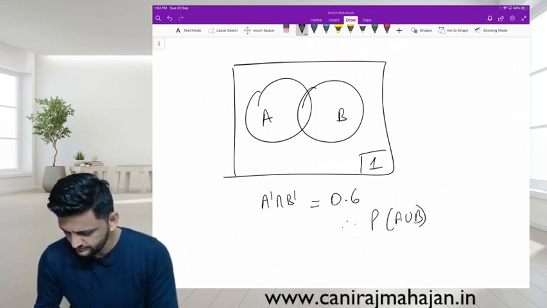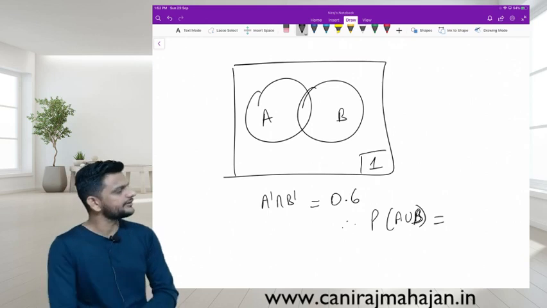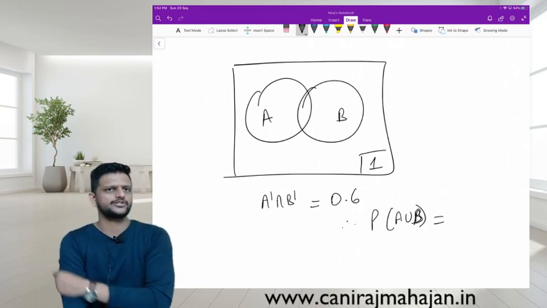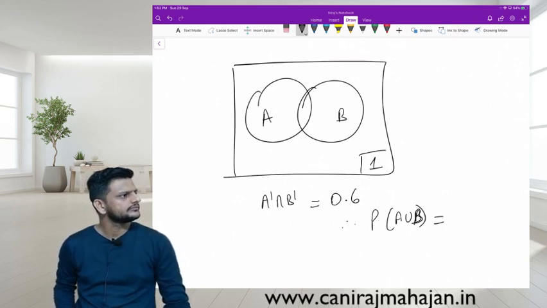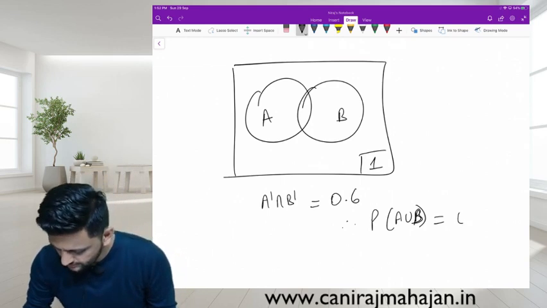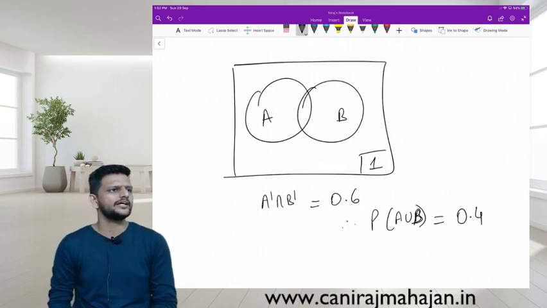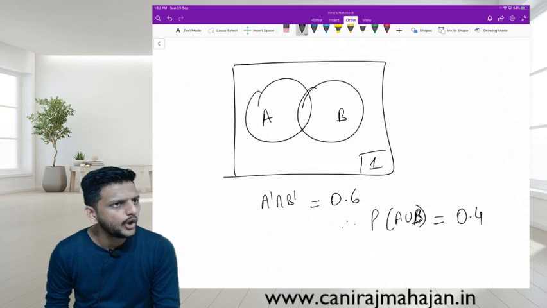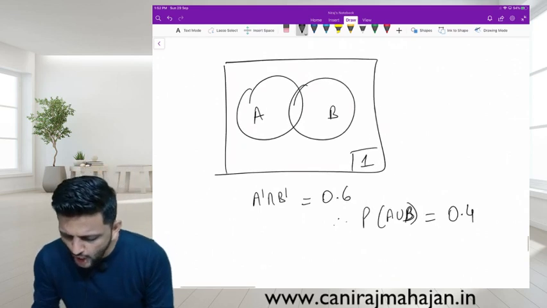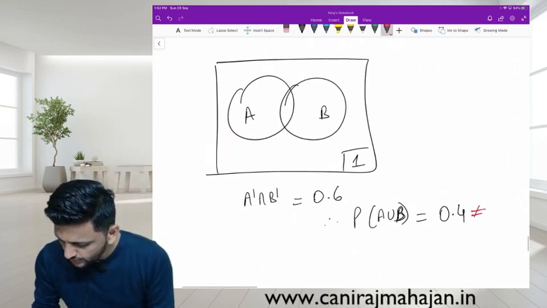Can you give me this? They have given you A dash intersection B dash is 0.6. Therefore, union will be how much? 1 minus 0.6 is 0.4. So, are the events A and B mutually exhaustive? No. A union B right now is not equal to 1.